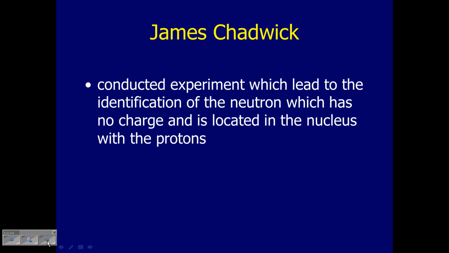Okay, one last guy to finish off all the particles that we need in our atom, and that is James Chadwick, and he conducted experiments which led to the identification of the neutron, which is a neutral particle located in the nucleus with the protons. This was done approximately in 1930.